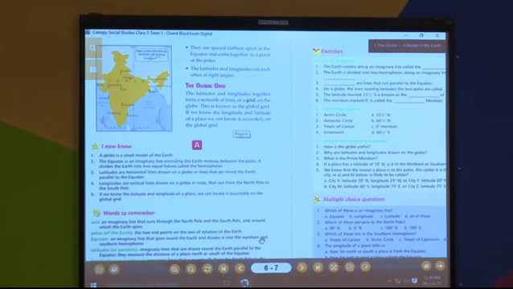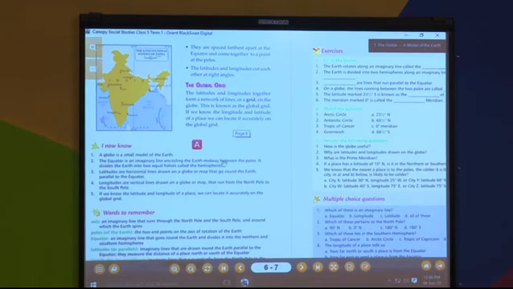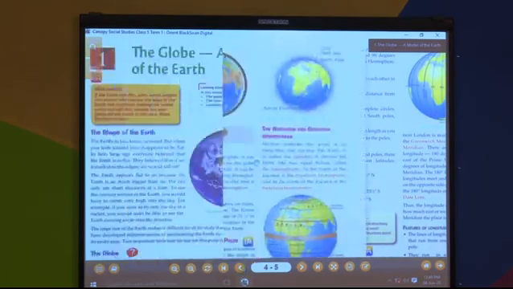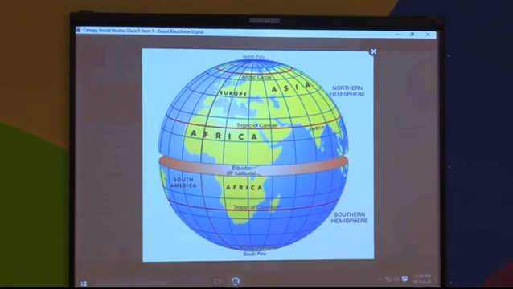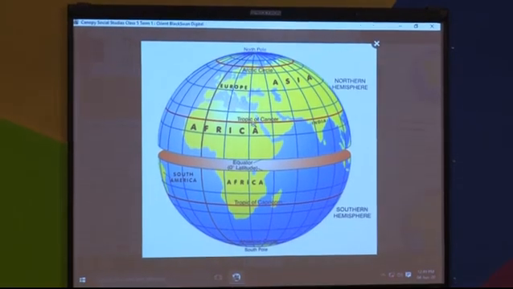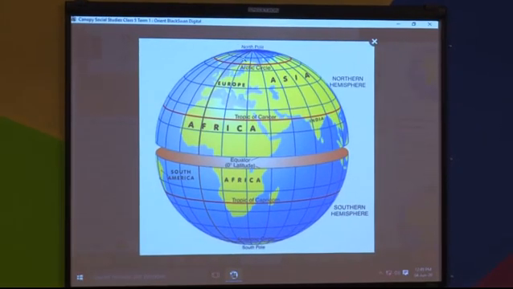Okay. So, it is just exactly the miniature of the globe, and the equator is an imaginary line encircling the Earth midway between the poles. It divides the Earth into two equal halves called the hemispheres. As we have seen in this picture here, this is the equator. See, it is dividing the Earth in two equal parts. One is towards north, it is called the northern hemisphere, and towards south, the southern hemisphere.